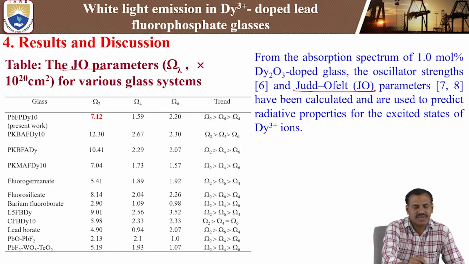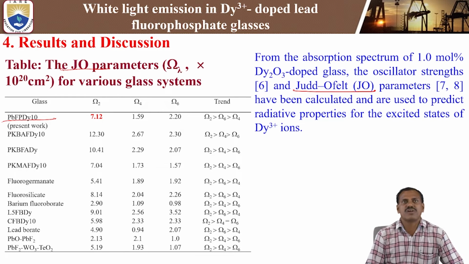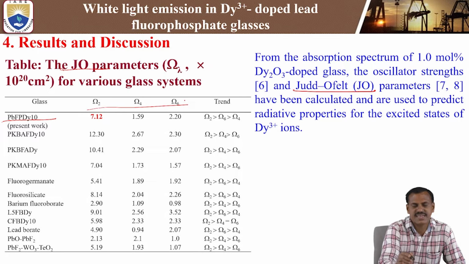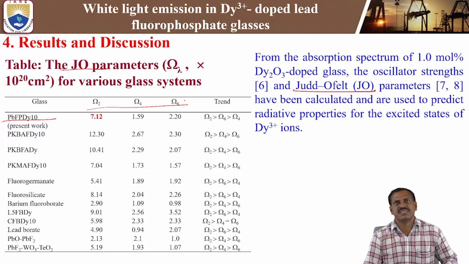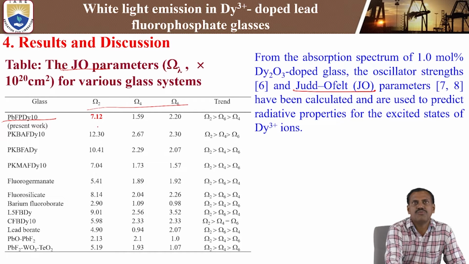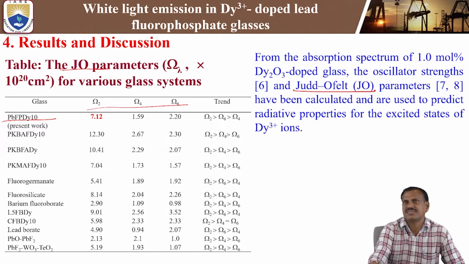Here we are comparing the present lead fluorophosphate glass of 1 mole concentration of dysprosium 3 plus ions. The JO parameters are omega 2, omega 4, and omega 6. These are the three important JO parameters. In our present study, we calculate the JO intensity parameters using the JO intensity parameter equations, with references 7 and 8.